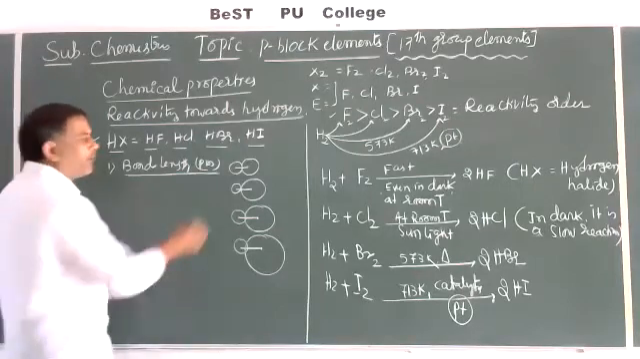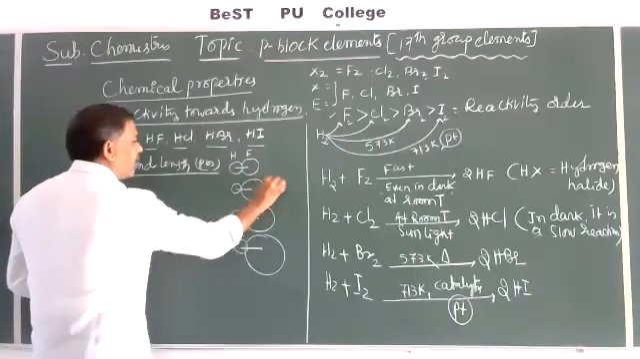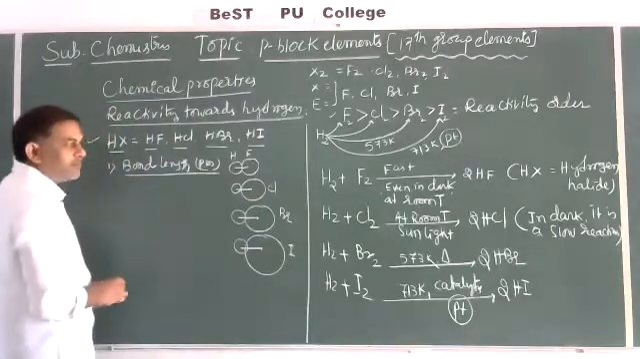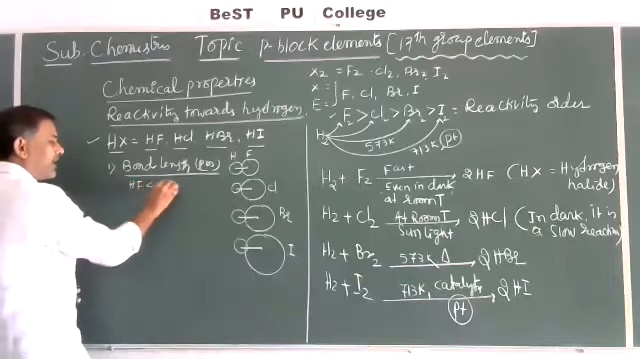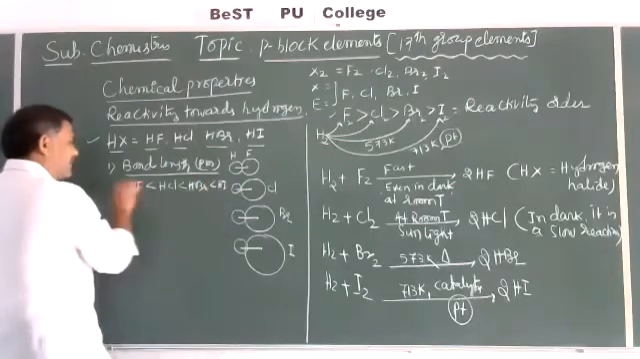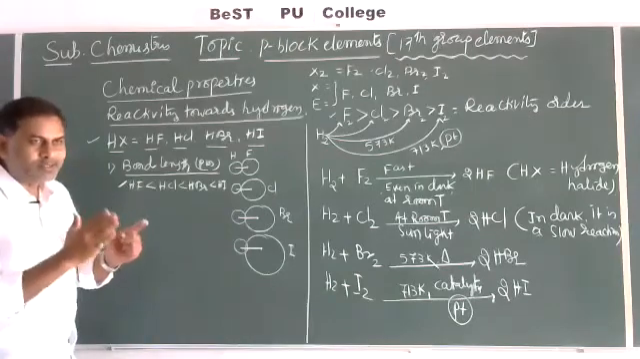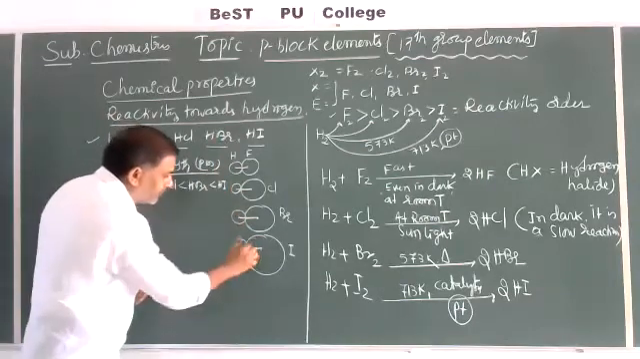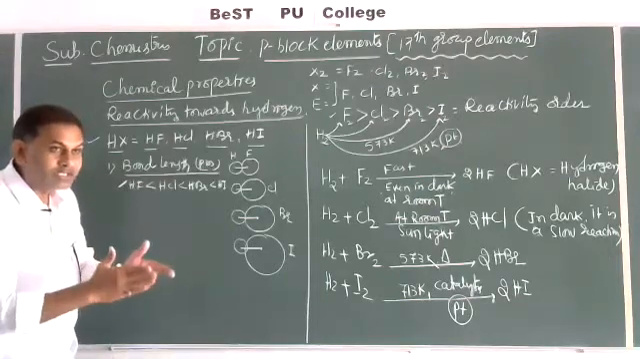This is the common hydrogen size, and this is fluorine, chlorine, bromine and iodine; size increases. That's why the bond length of HF is less than HCl, which is less than HBr, which is less than HI. Whenever bond length increases, what happens to bond dissociation enthalpy, the enthalpy needed to break the bond between hydrogen and halogen? It decreases.